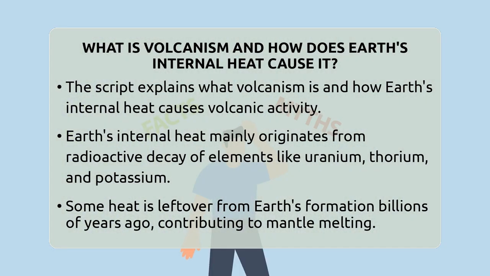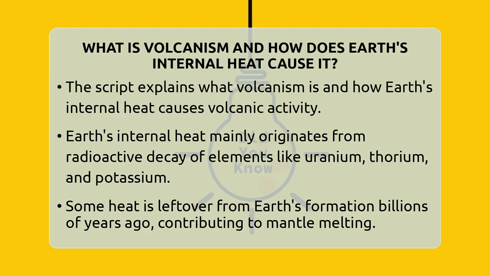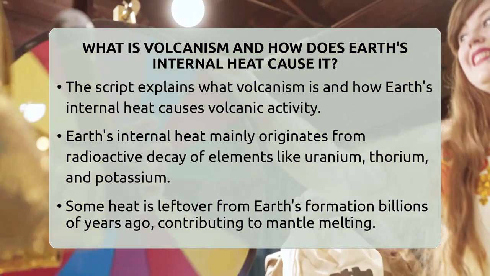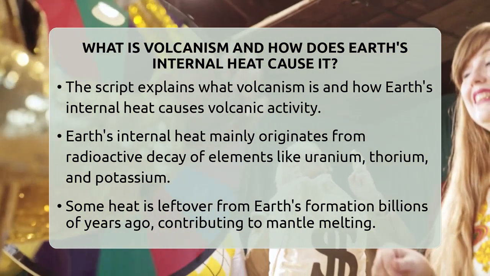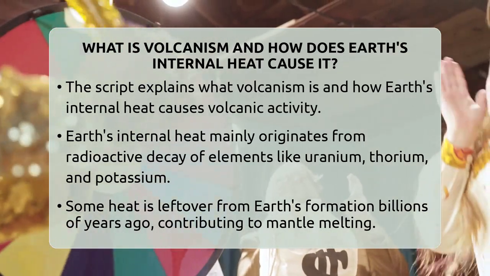Deep inside our planet, there is a lot of heat energy. This heat mainly comes from the decay of radioactive elements like uranium, thorium, and potassium. When these elements break down, they release heat. Plus, some heat is left over from Earth's formation billions of years ago. This internal heat keeps the layer beneath the Earth's crust, called the mantle, partially melted.